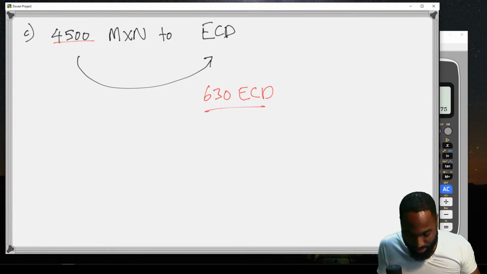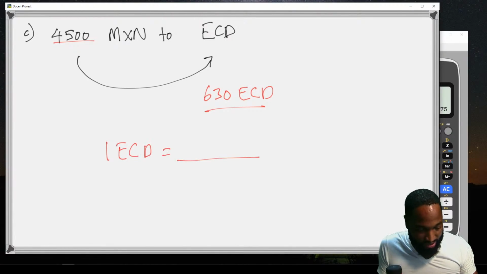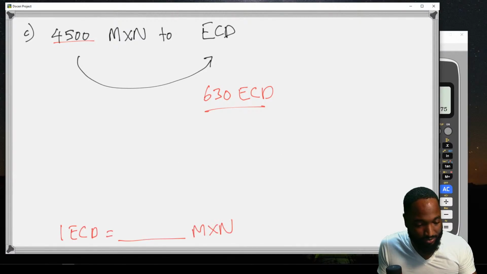He receives, so he changes it, and apparently he gets 630 EC dollars, which means EC money is stronger than the Mexican money. Complete the statement below about the exchange rate. 1 ECD is equal to how much Mexican pesos? So they want you to fill in the blanks. They play a little game of fill in the blanks here.